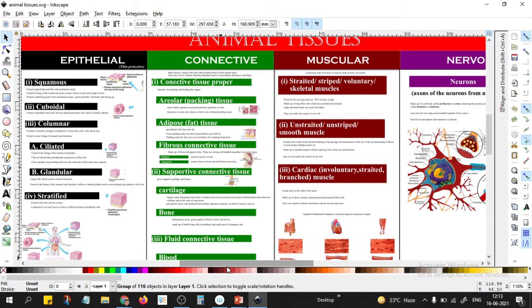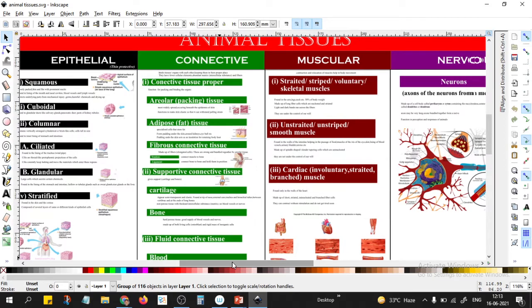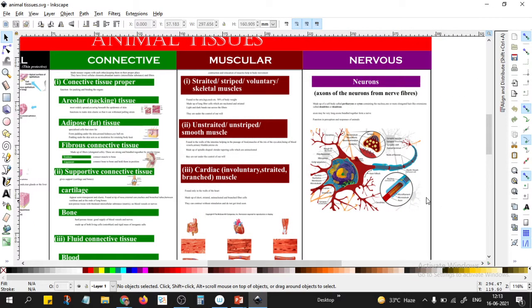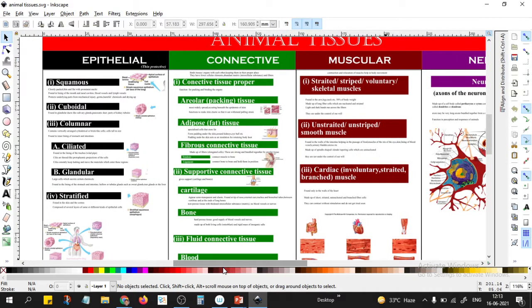We have a couple of minutes remaining. I don't think we will start the muscular tissue. We will do that in the next class. Muscular and nervous tissue we will do in the next class. Any doubts you want to ask?